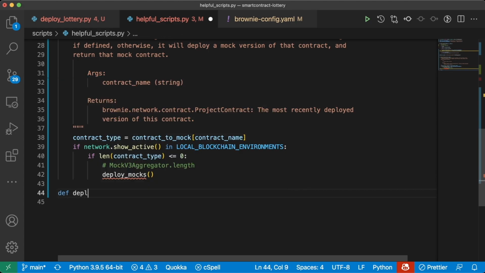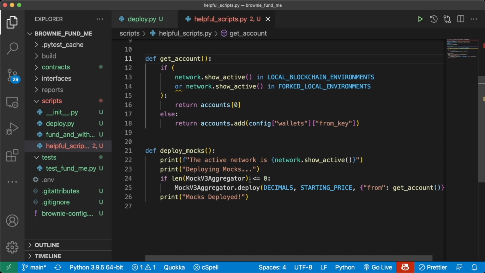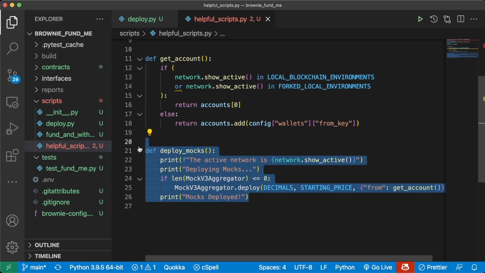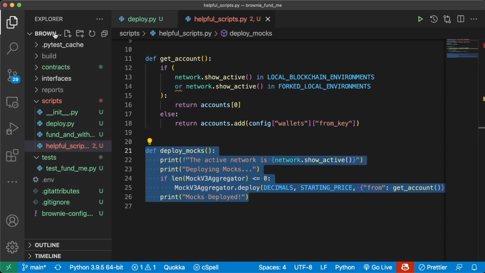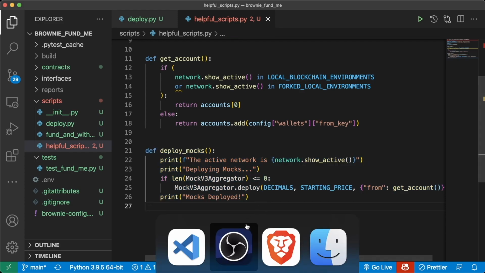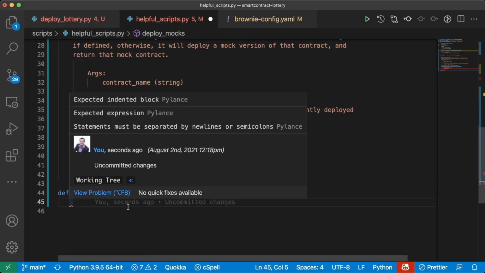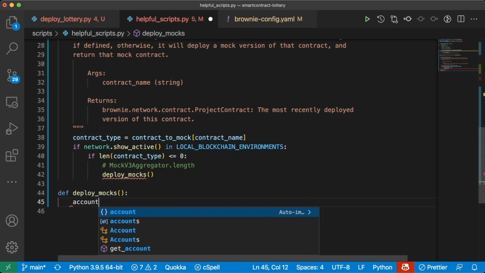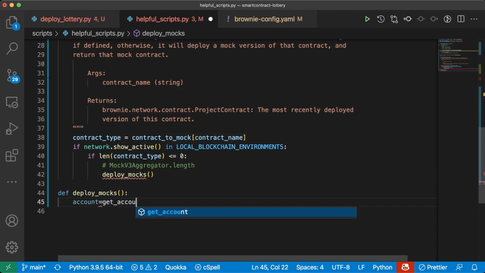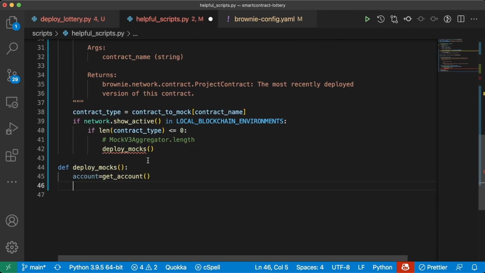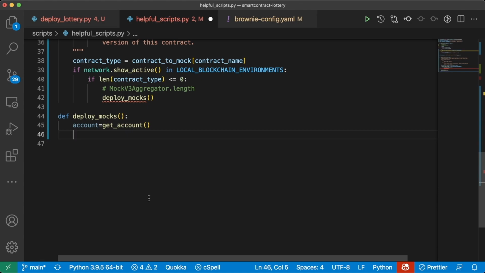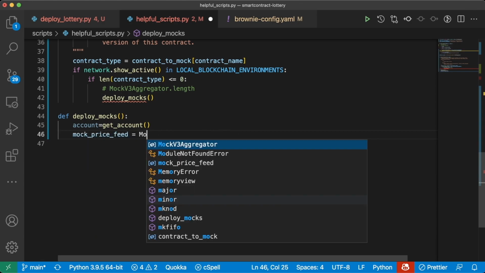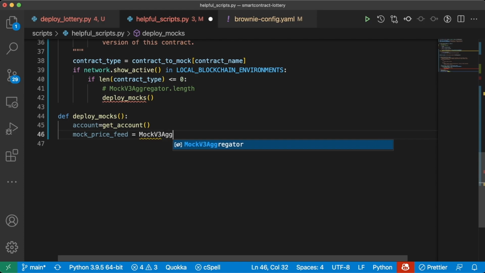So we'll do def deploy_mocks. And this is going to be the same as what we did in our Brownie fund me, right? It's going to be the exact same. So we'll say account equals get_account. I'm not going to put the prints in here, but you absolutely can. We'll say mock_price_feed equals MockV3Aggregator.deploy.